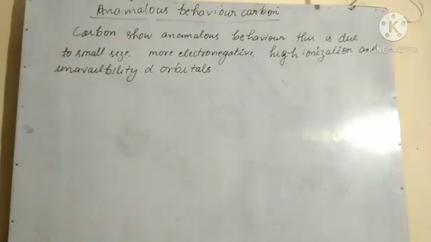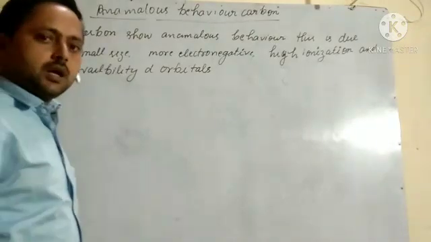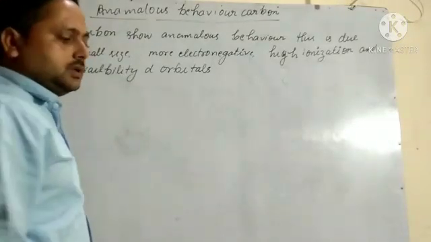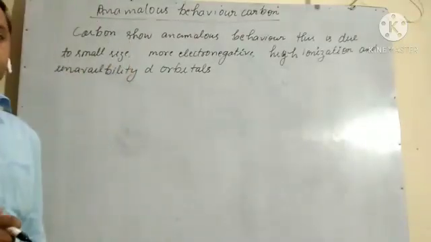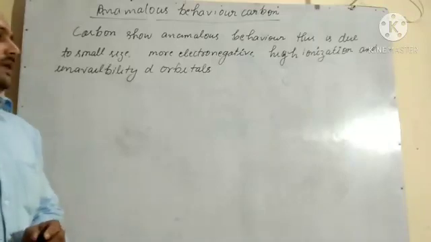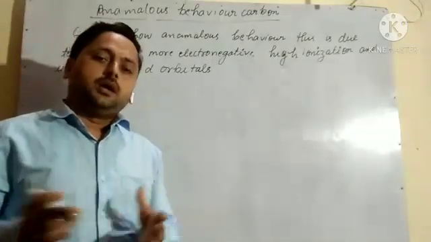You might know that in carbon there is no d orbital because the 3d shell is not present, so there is no possibility of d orbitals being found.